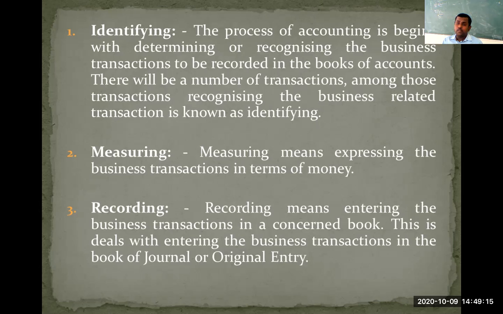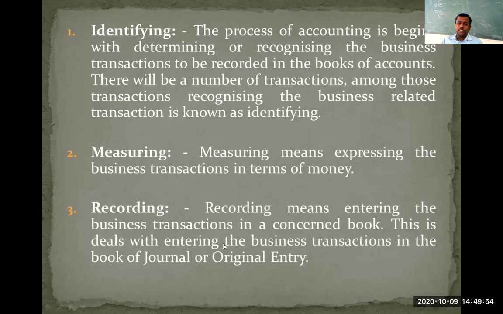Then you need to record that particular transaction in the first book of account. That particular book is called the journal. It is about recording. What is recording? Recording is nothing but entering the transactions in the books of account. There are several books, like a book called journal, a book called ledger, and subsidiary books like the purchases book, sales book and so on. Entering transactions in the prime book, that is, the first book, is called the journal.